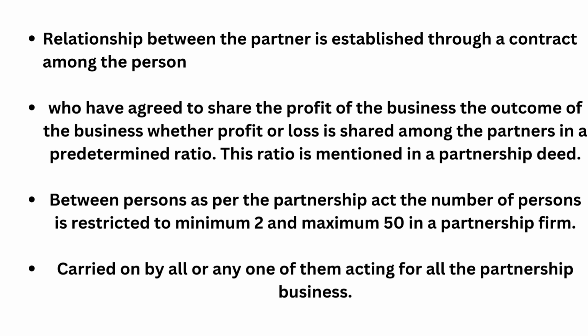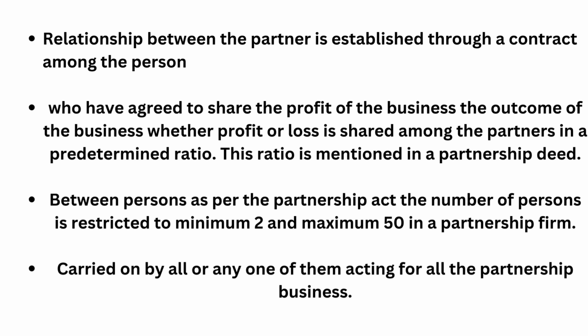Next one is the relationship between the partners is established through a contract among persons. You and your partner make a clear contract about your business. Okay, you have to make a relationship accordingly. We have agreed to share the profit of a business. The outcome of the business, whether profit or loss, is shared among the parties in a predetermined way. How to determine profit and loss, whatever it is, the predetermined ratio you have to mention in the agreement.